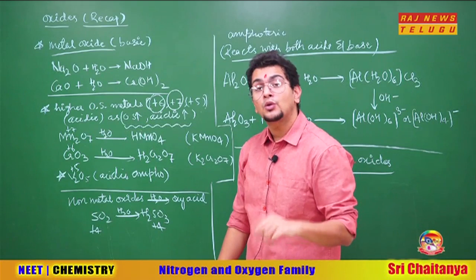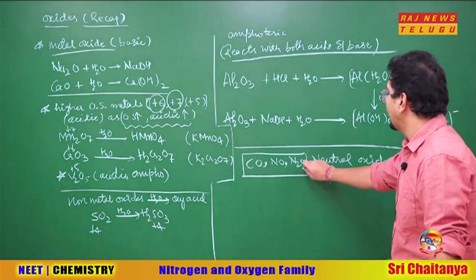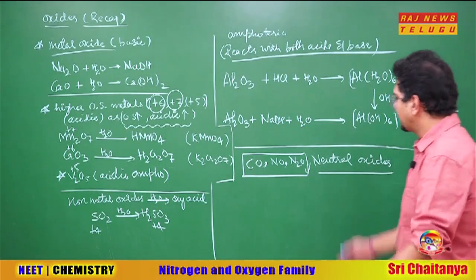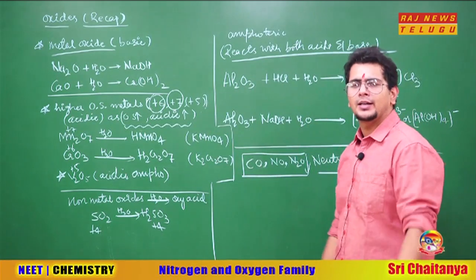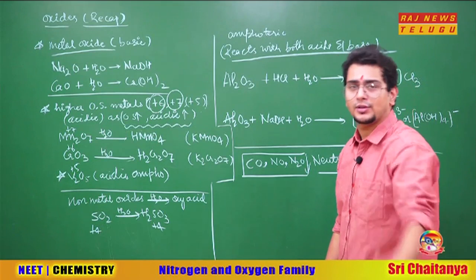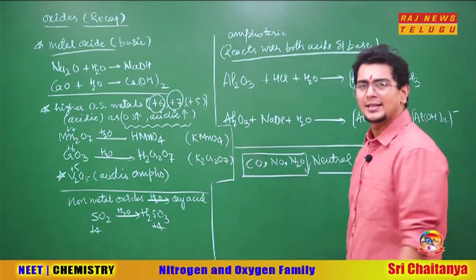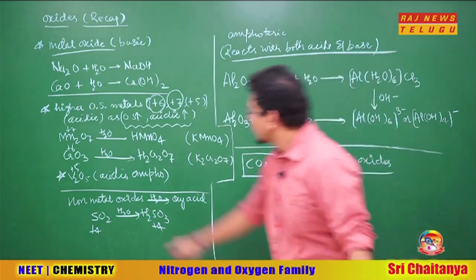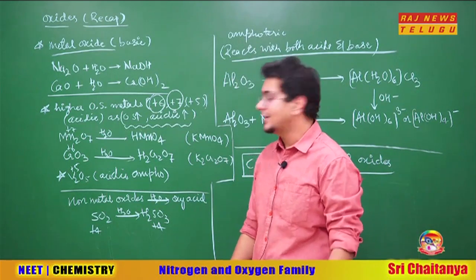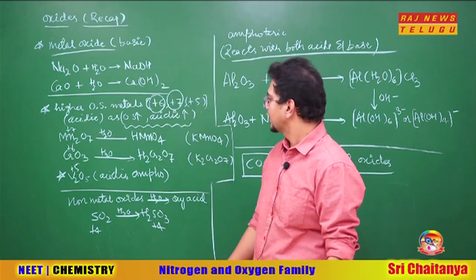Sir, what about someone who does not react with either of them? Such oxides are called neutral. So CO, NO, N2O are neutral oxides. Only these are the neutral oxides in your course. That means when they go in aqueous medium, they neither form oxyacid nor hydroxide, so they remain as they are. In fact, they are negligibly soluble. They are all gases only. Going ahead, V2O5 is acidic amphoteric. In this chapter it is given as acidic, but in the d and f block chapter in NCERT it is given as acidic amphoteric, so the better answer is acidic amphoteric.